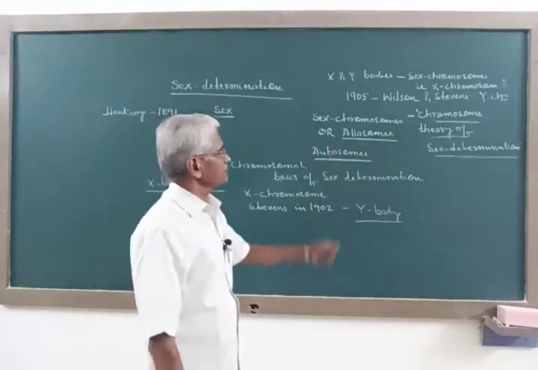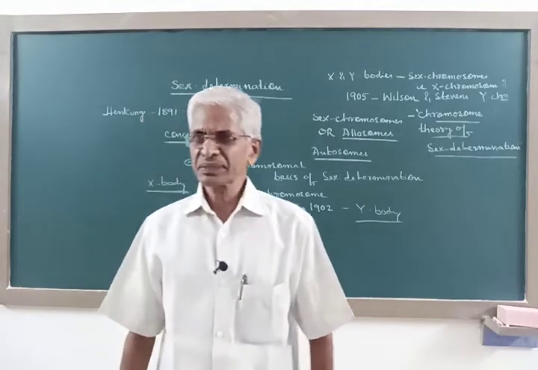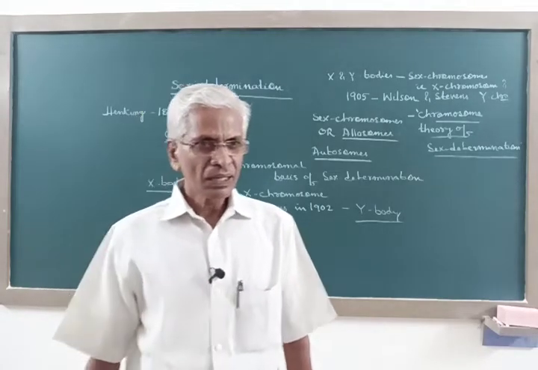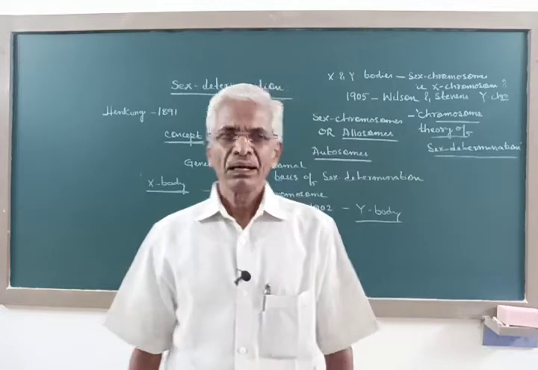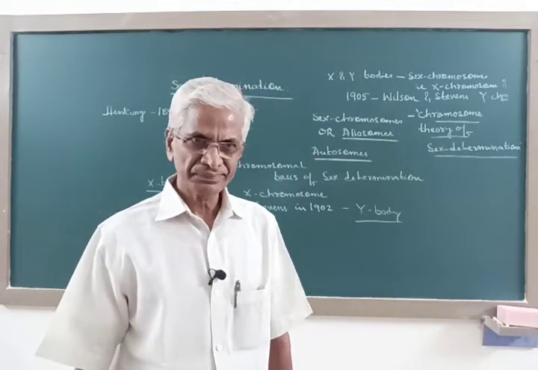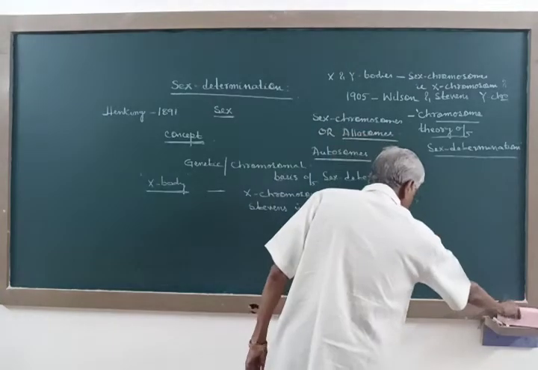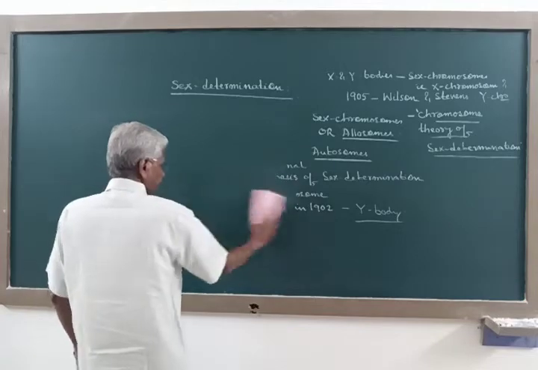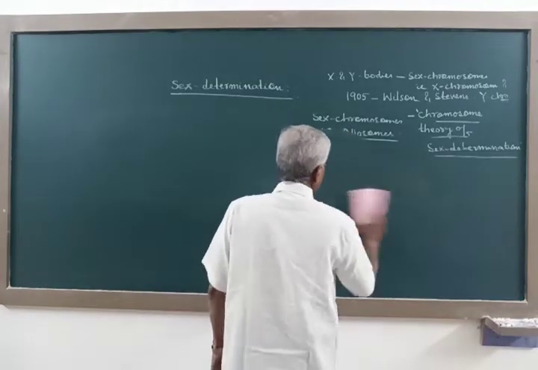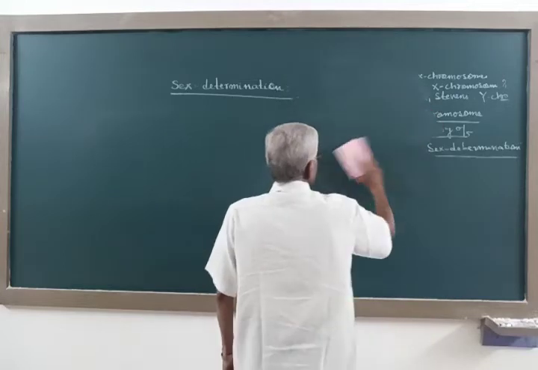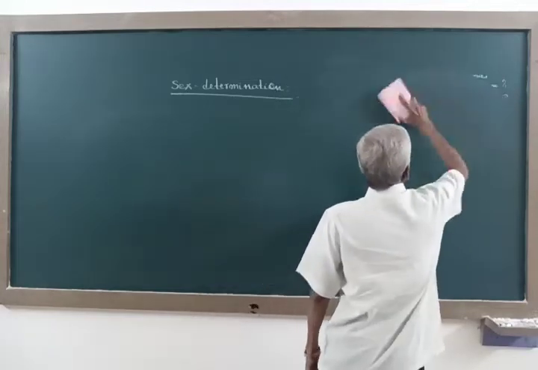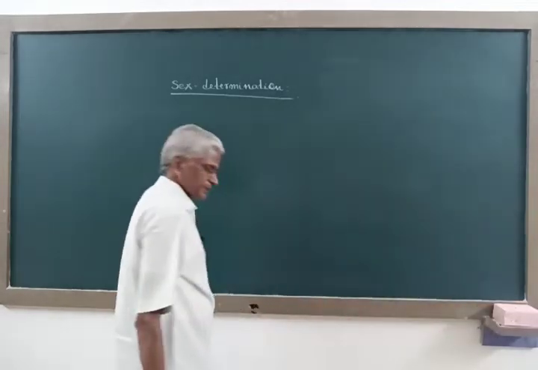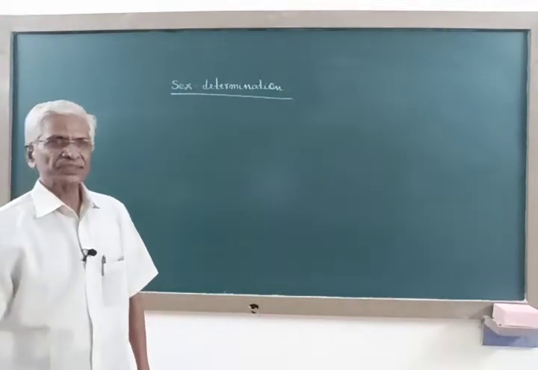Now this theory, chromosome theory of sex determination, explains how sex is determined, how sex is established. According to this theory, sex is determined on the basis of sex chromosomes.